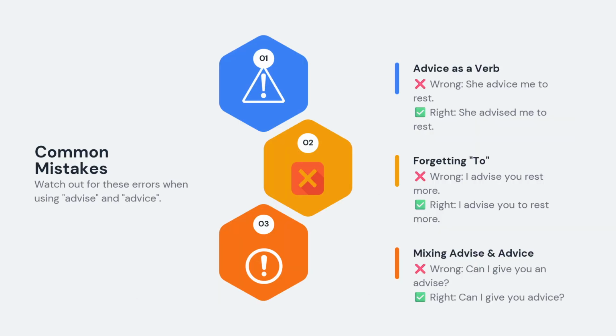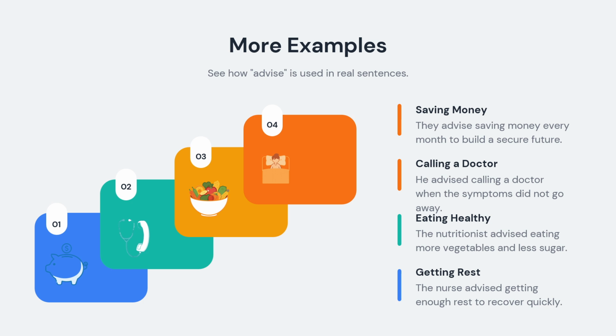Watch out for common mistakes. Do not use advice as a verb. Do not forget to say to after advise. Do not mix advice and advise. Be careful with these points. Here are more examples. They advised saving money. He advised calling a doctor. These sentences show different ways to use advise. Listen and learn from them.